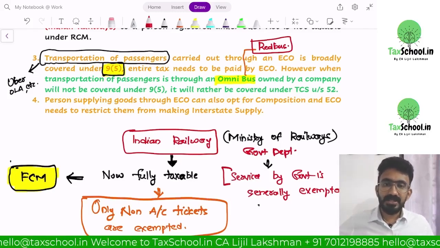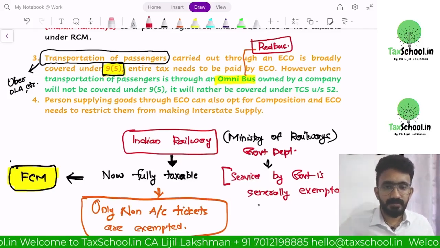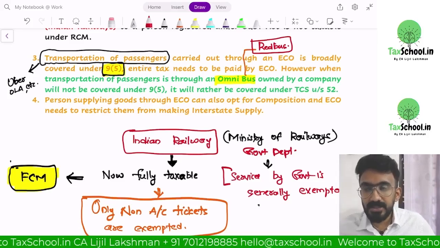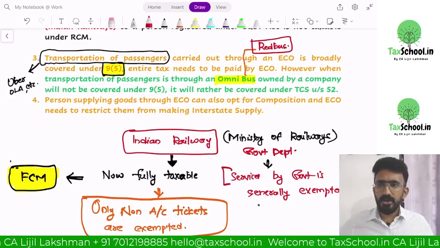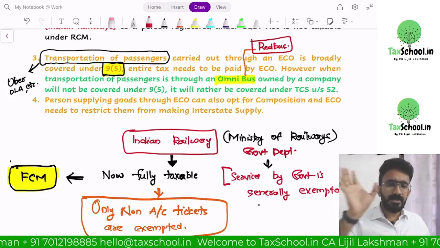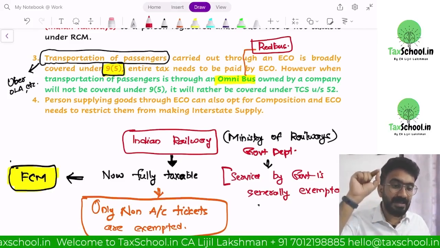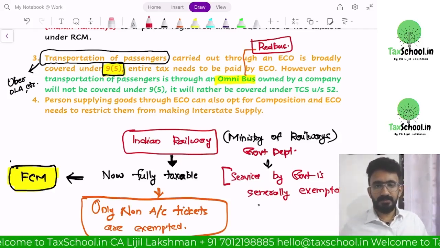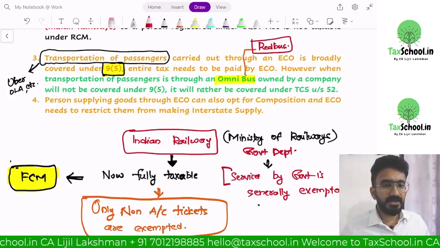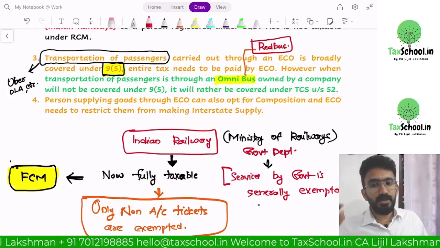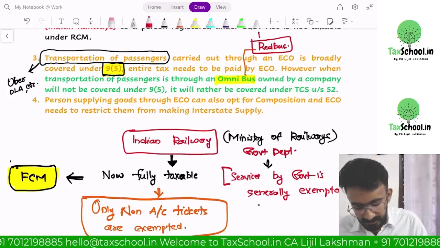Whether Redbus will be subject to 9.5? Answer is no. You are booking the bus owned by Golden Travels, owned by Mr. Raju. You are booking a bus which is owned by an individual through Redbus. Who has to pay taxes? The entire tax needs to be paid by Redbus, the e-commerce operator.